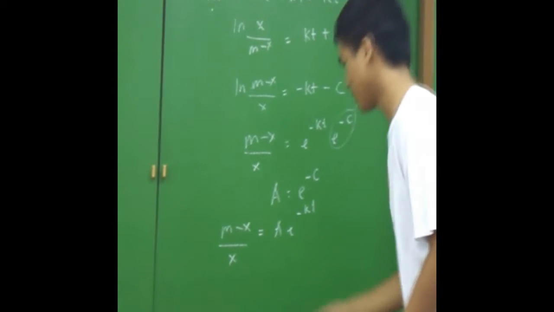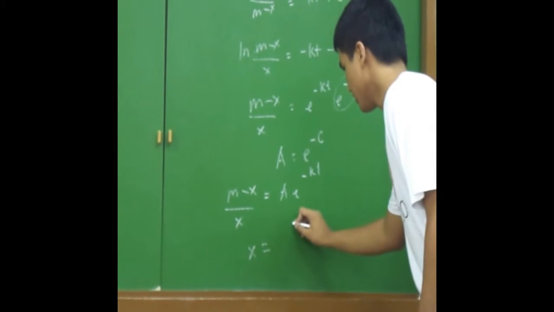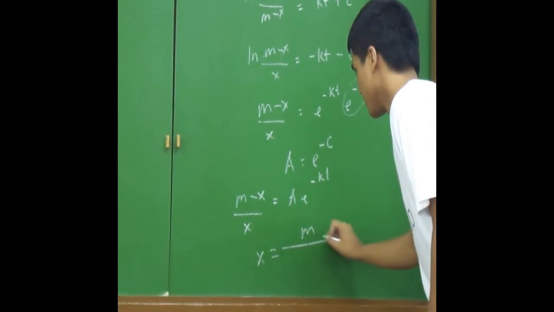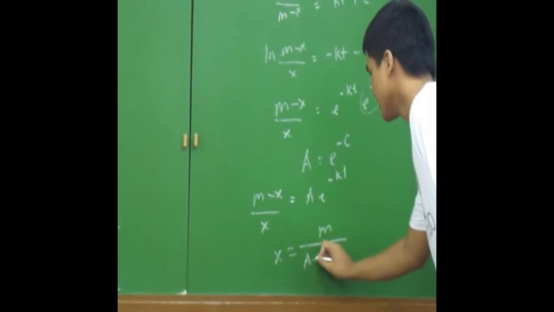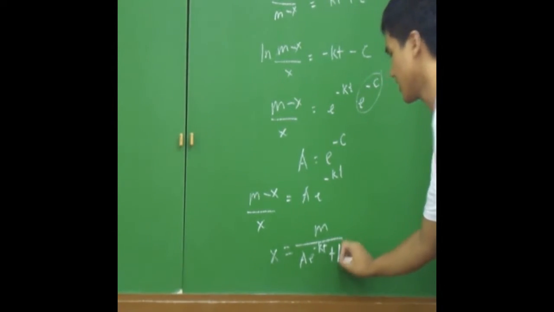Isolating x, we will have x equal to m over a e raised to the negative kt plus 1. So now we have a function for our x term. We'll have to solve now for a.